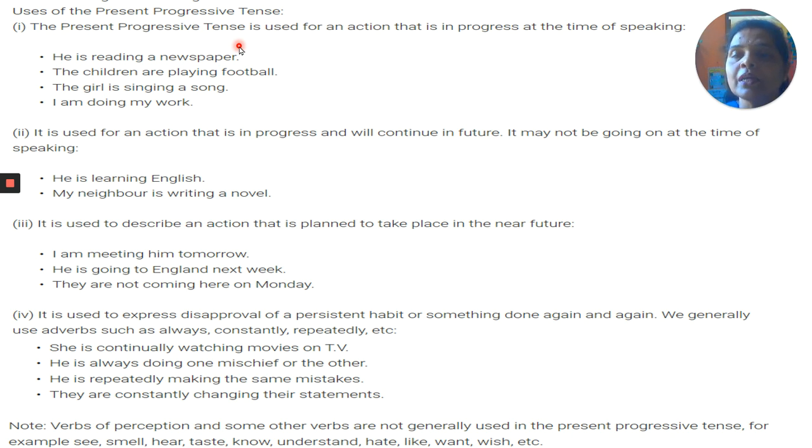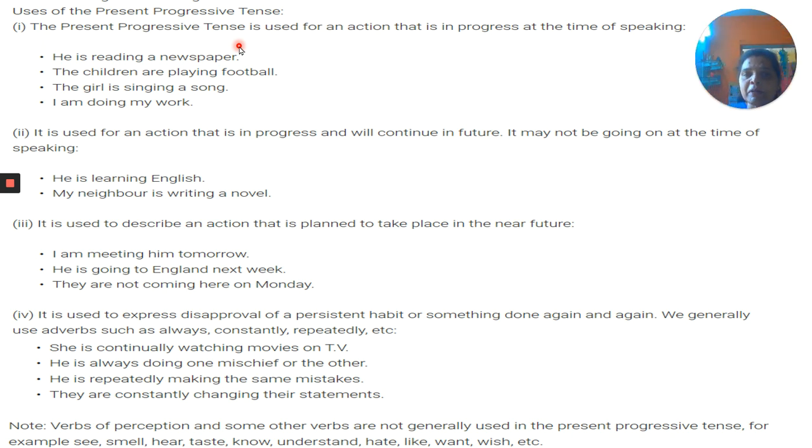I am meeting him tomorrow. He is going to England next week. They are not coming here on Monday. So these are all the actions which are planned to take place in the near future. That means हम ये प्लान कर रहे हैं आगे ये करने के लिए.